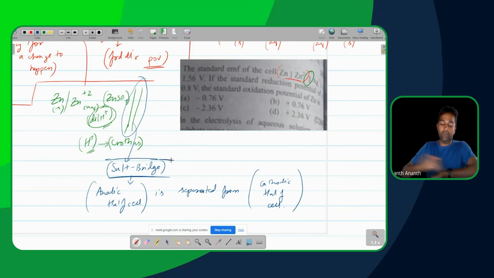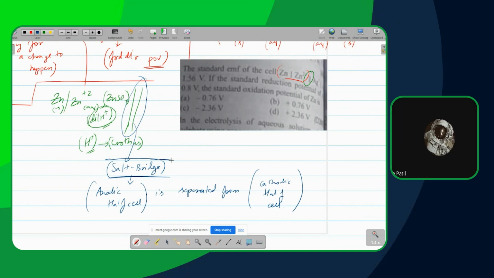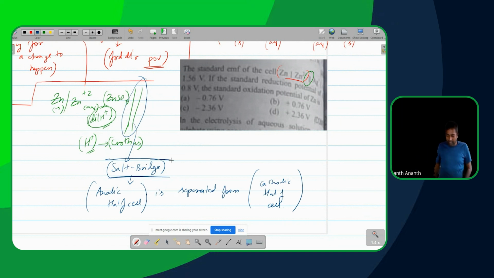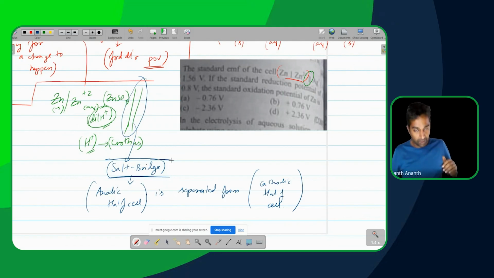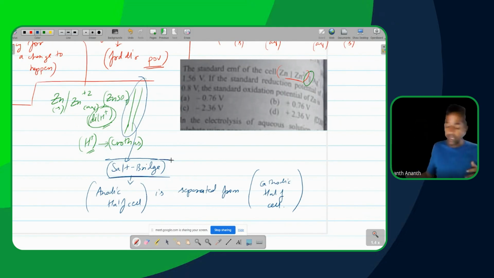What is my question related to? My question is not asking how we fix the problem which happens because of separating them. You understand what you are giving me as answer here? Hmm. So you gave me the answer that if I'm going to be having a problem which happens because I'm separating the anodic half cell and cathodic half cell, that problem can be solved by using the salt bridge.